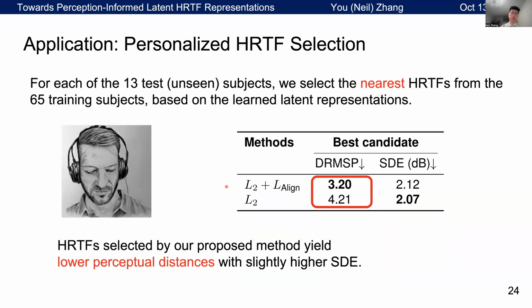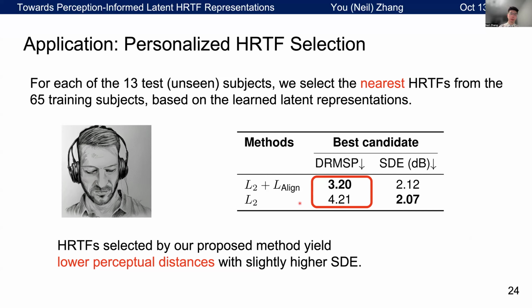Okay, to then demonstrate that our learned representation is practically useful, we use the downstream task of HRTF selection. For each of the 13 test subjects, we select the nearest HRTFs from the 65 training subjects based on the learned HRTF representations, and we compare our methods versus the baseline method that just used L2 as the training objective.